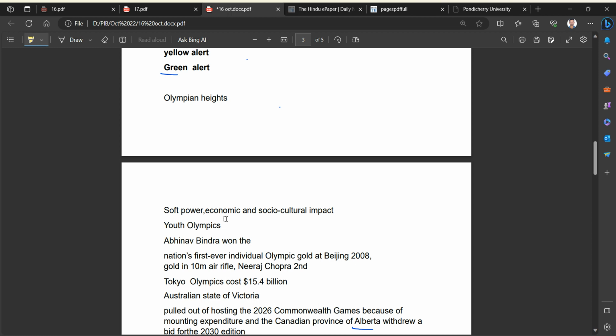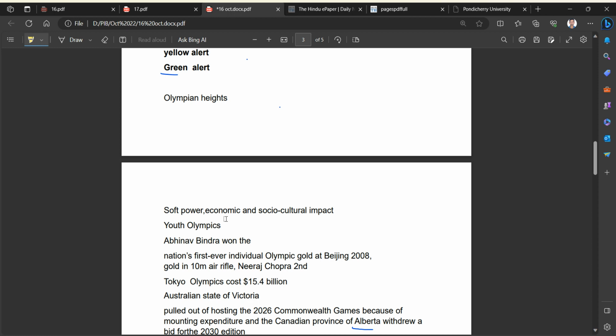Here in between there was a mention of the Youth Olympics. It is better if you know what the Youth Olympics is, when it was held, and the background about it. Another data point is that Abhinav Bindra won the nation's first ever individual gold at Beijing 2008. See, Abhinav Bindra is the first person in such a long history of India, in the Olympics after independence, to win gold in an individual event.